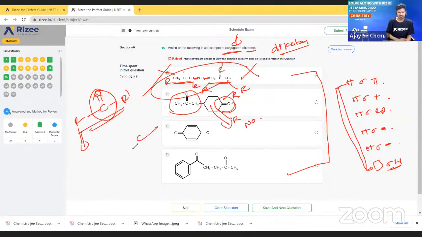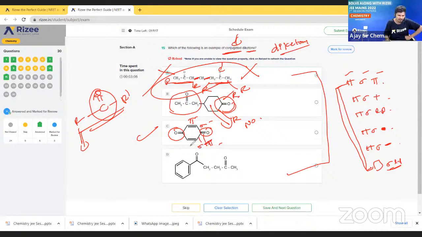But option C, see this option carefully. See here, this is one ketone group and this is also one ketone group. See here, this is a pi bond, this is a sigma bond, and here at the oxygen one pi bond is there. Pi, sigma, pi. We have to check whether conjugation is present in the entire compound or not. And here one pi is there now.